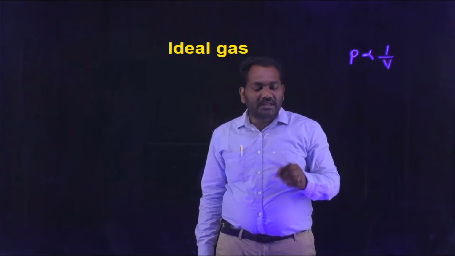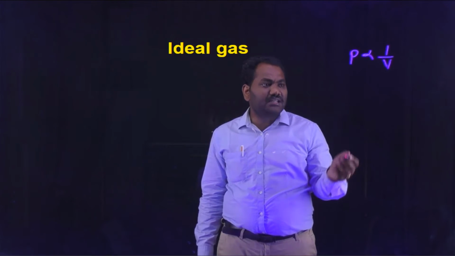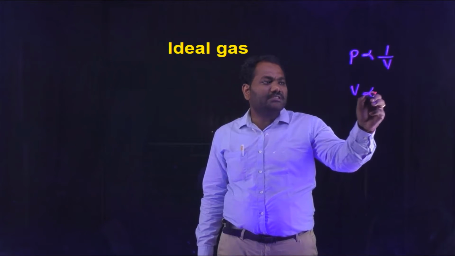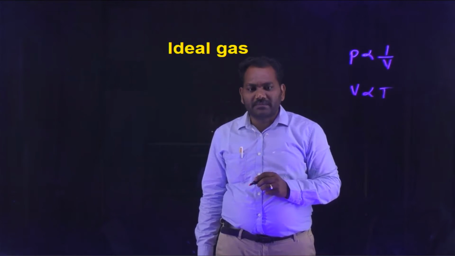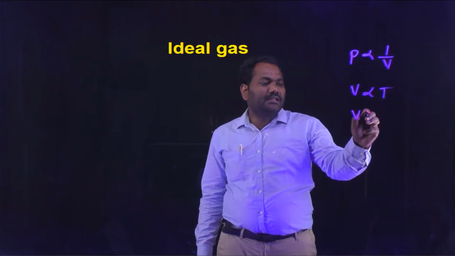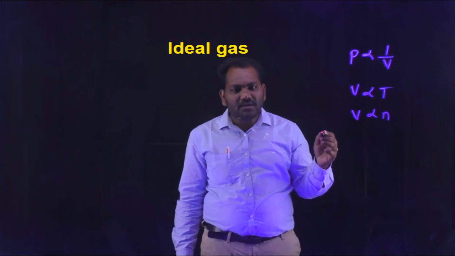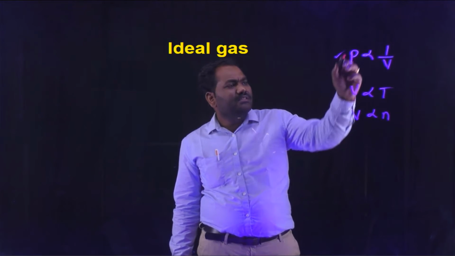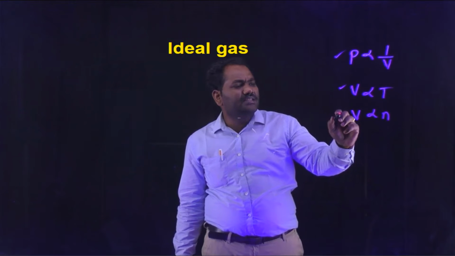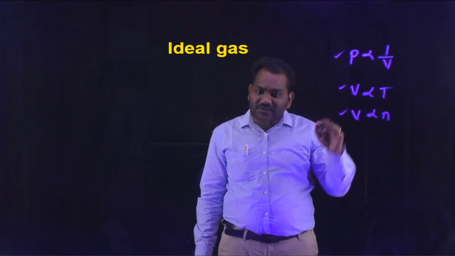The gas obeys Boyle's law and Charles's law, where V is directly proportional to T, and Avogadro's law, where V is directly proportional to n. If any gas obeys these three laws, Boyle's law, Charles's law and Avogadro's law,